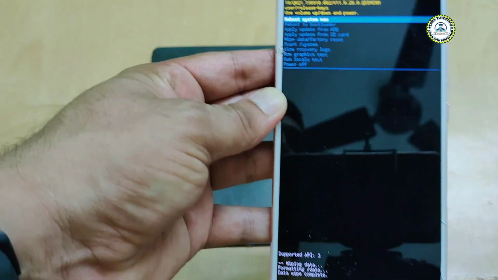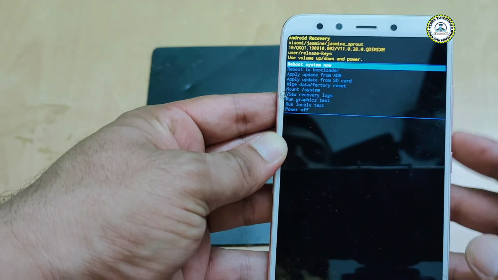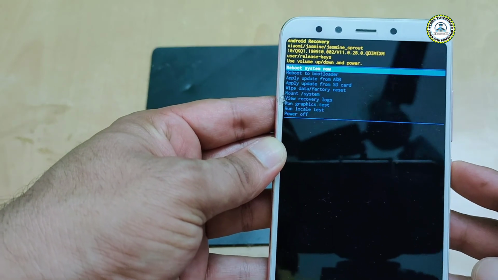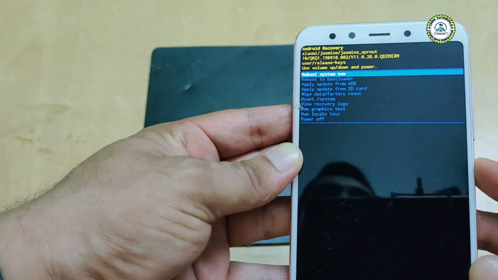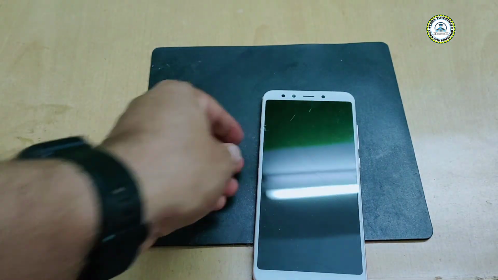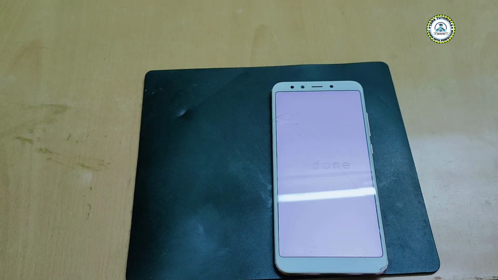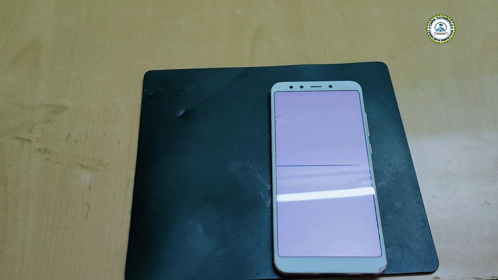Okay, now you need to restart the phone. So click on reboot system now, the top option, and press the power button to restart your phone. Now your phone will restart and it will be the same as a new phone. So this is the way how you can do the hard reset of your phone.